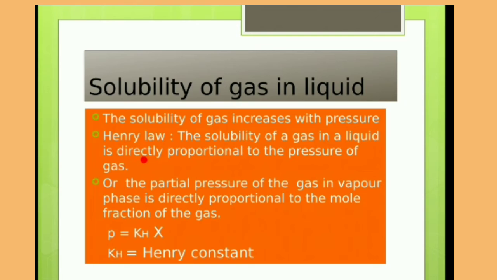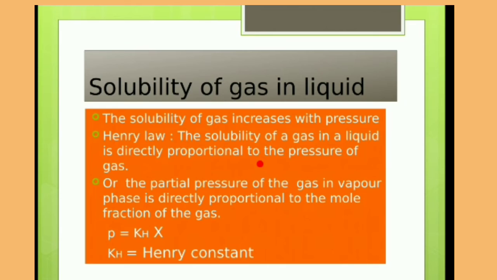For this purpose, the scientist Henry gave a law named Henry's law, which states that the solubility of a gas in a liquid is directly proportional to the pressure of the gas. Means the solubility is completely dependent on the amount of pressure applied to the gas.